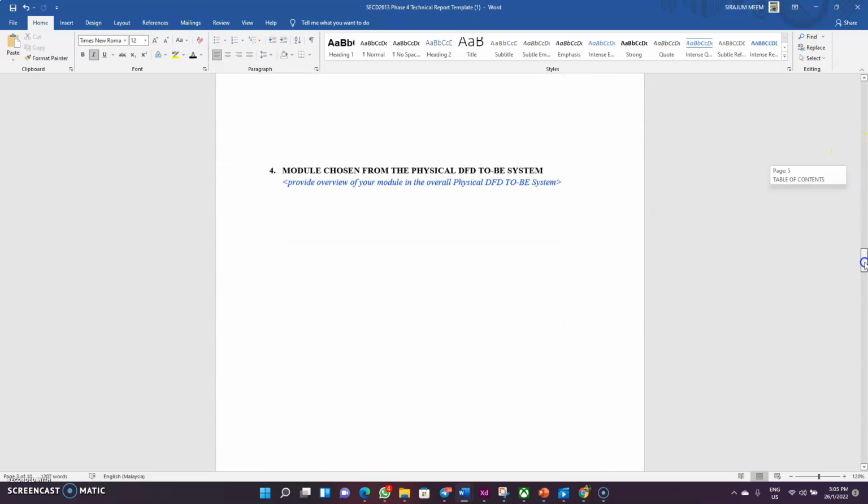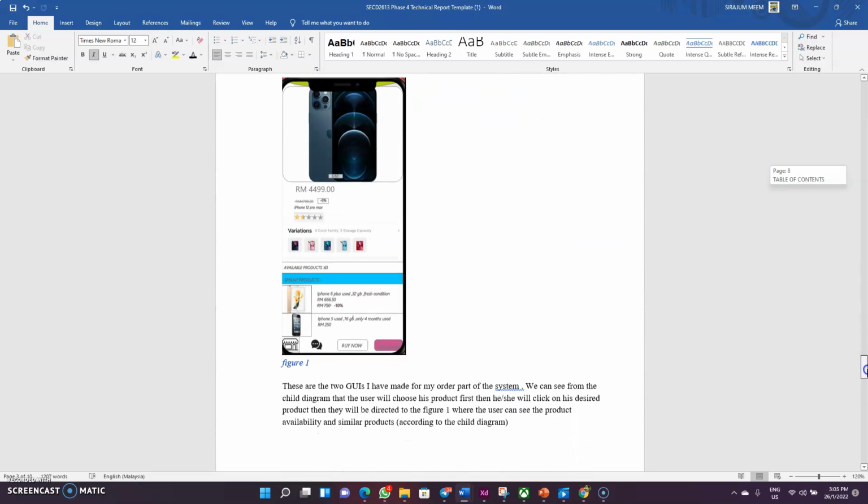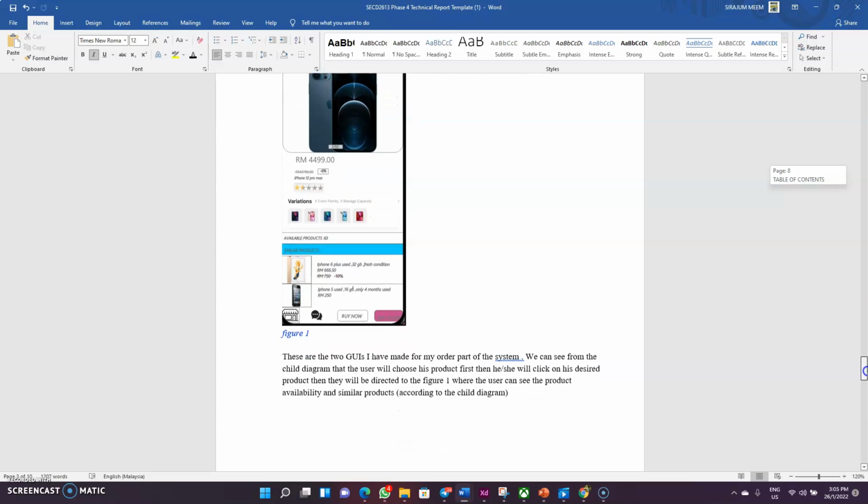You can see that yes, this is the one. This is the GUI one, figure one. This is the one we can see from the child diagram. The user will choose his product, and he or she will check his desired product. Then you will be directed to figure one.